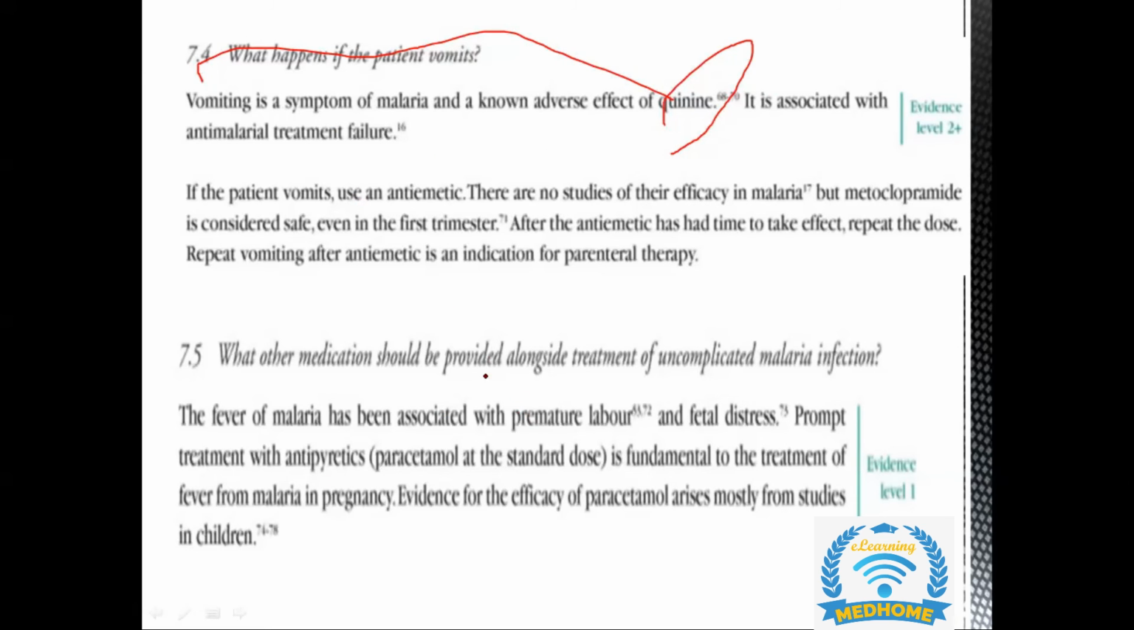And if it's an uncomplicated malaria infection, what other medication should be provided alongside treatment? Because it is very important to treat malaria, as it is associated with premature labor and fetal distress. Prompt treatment with antipyretics, that is paracetamol, can be given to the patient. Evidence for the efficacy of paracetamol arises mainly from studies in children, so it is safe in pregnancy as well. It is the most commonly used antipyretic in pregnancy.